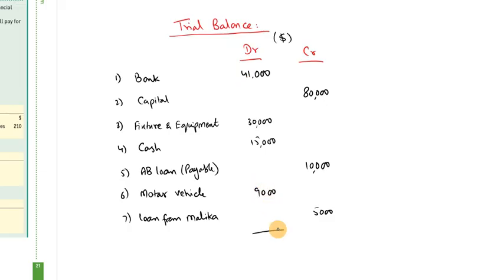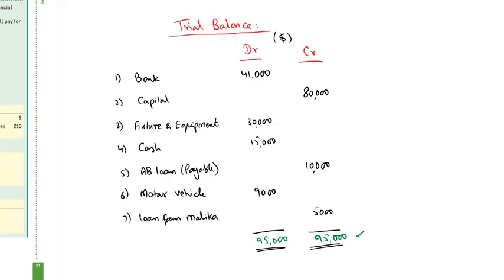We will total the debit side and credit side. If both sides are equal, it means we have made the correct trial balance. So we total 80 plus 10, 90, 90 plus 5, 95,000. The credit total is 95,000. You can total the debit side, and it will also be 95,000. So the debit side is equal to the credit side, which means our trial balance is balanced. Trial balance means your debit side must equal your credit side. So this is the way you can transfer and post ledgers into the trial balance.